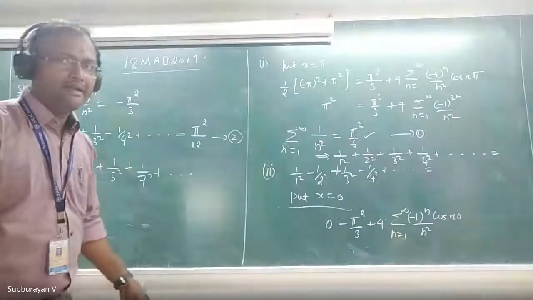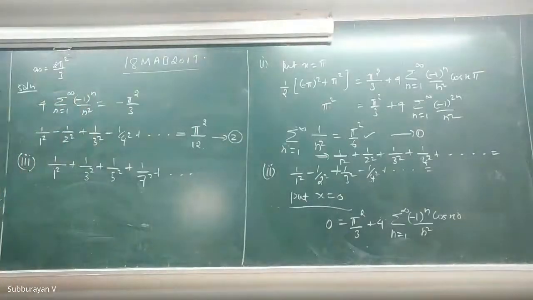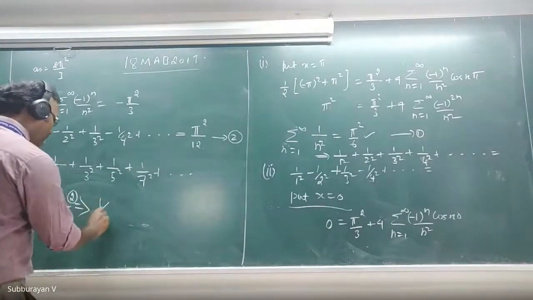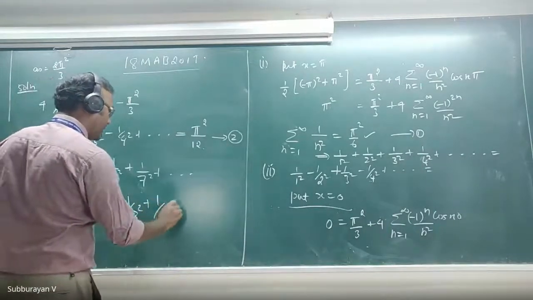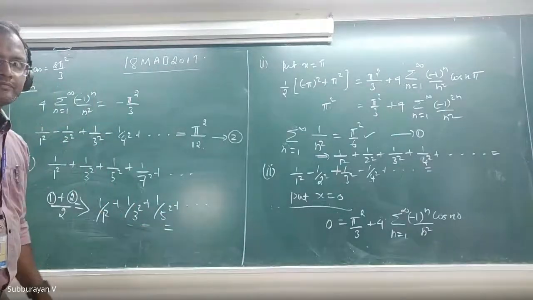Add these two equations and divide by 2. Very good. So therefore, 1 plus 2 divided by 2 gives 1 by 1 square plus 1 by 3 square plus 1 by 5 square and so on, which is equal to what? What is the value of this?